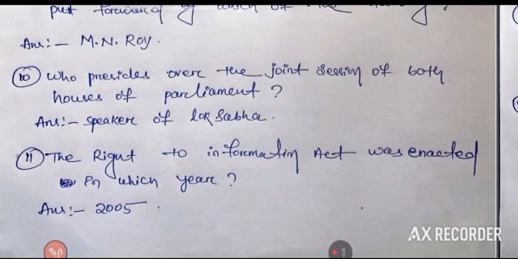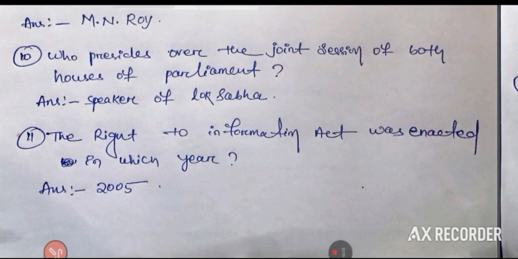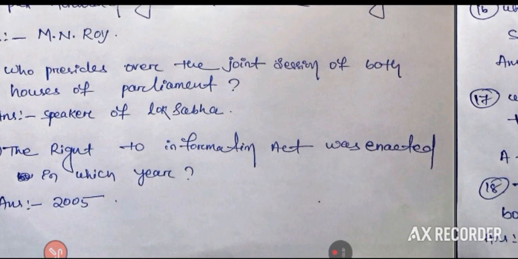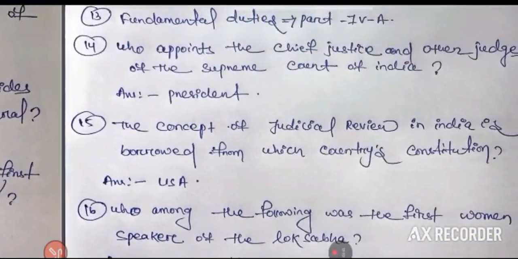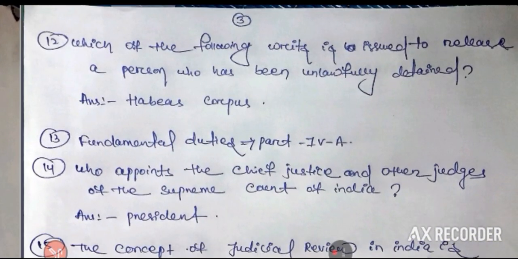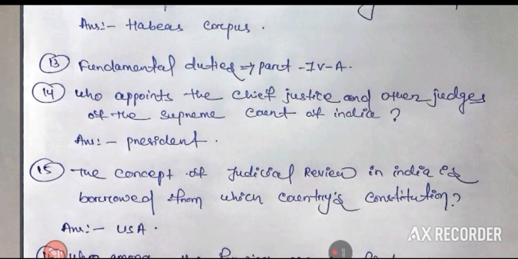Who presides over the joint session of both Houses of Parliament? Speaker of Lok Sabha. The Right to Information Act was enacted in which year? 2005. Which of the following writs is issued to release a person who has been unlawfully detained? Habeas corpus. Fundamental duties: Part IV-A.